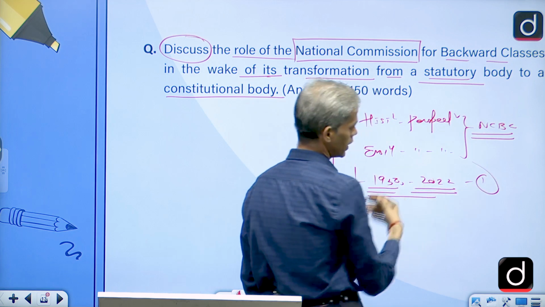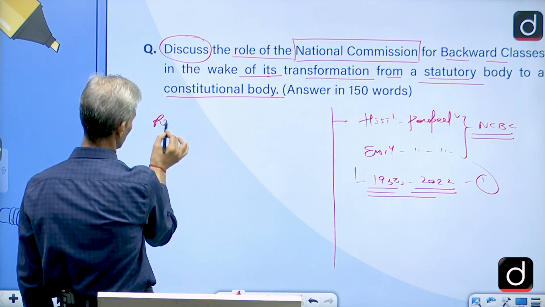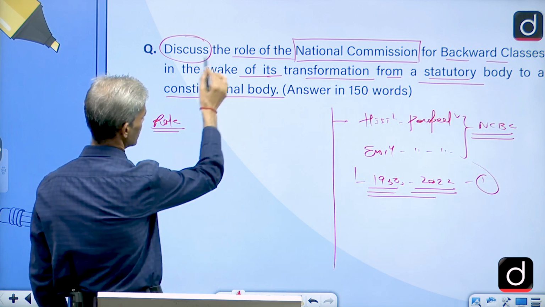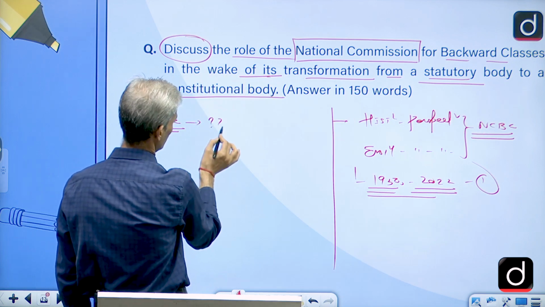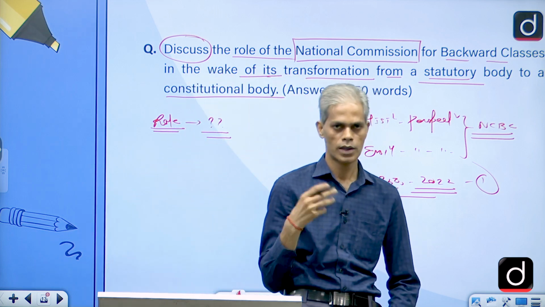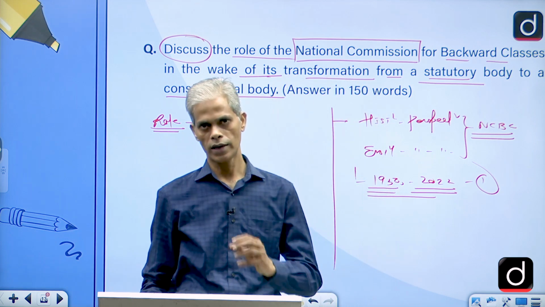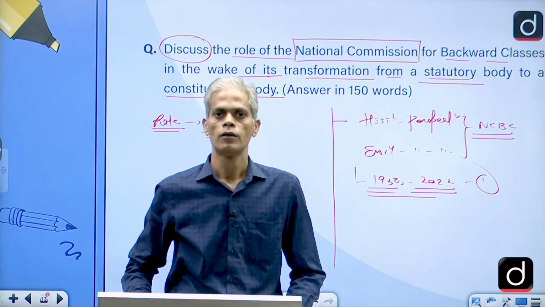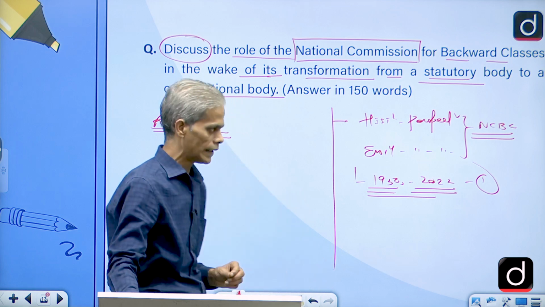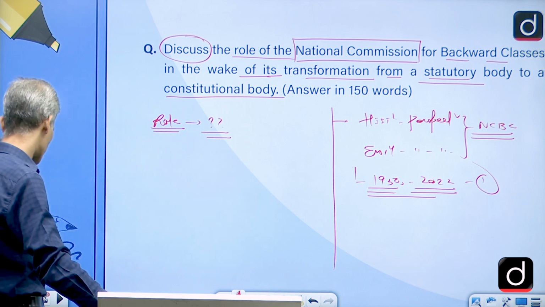This could be the first part of the answer, and when we talk about the second part, then discuss the role. The second part will have less emphasis, because when we talk about role, more or less it is the role of all the constitutional bodies. Once we confer the status of a constitutional body to any institution or organization, definitely its powers, functions and other authorities are increased. So let's try to see this question in this background.